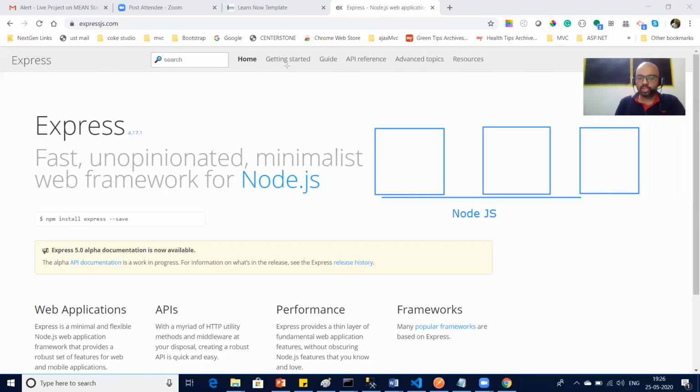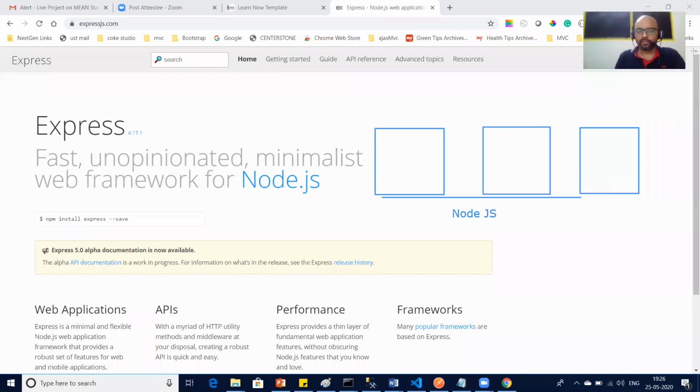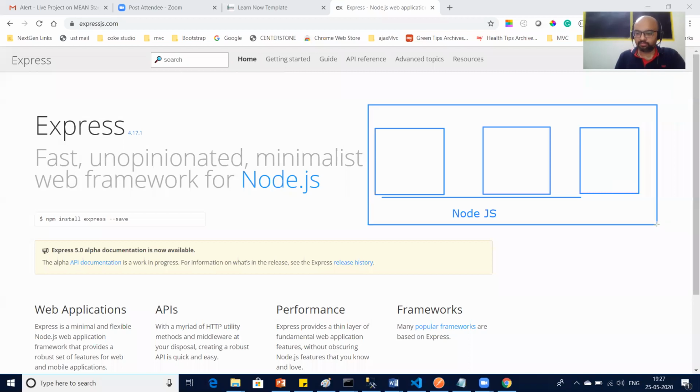So how the whole project architecture is going to work is, consider this all as one platform, which we call MEAN stack.